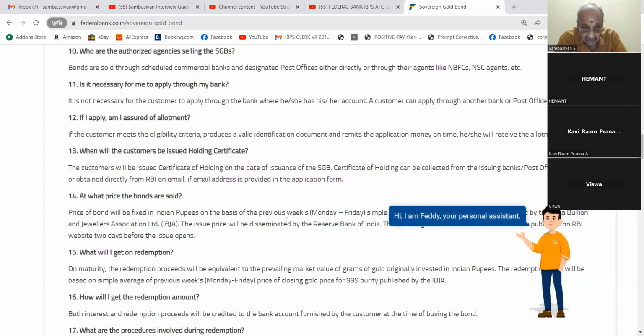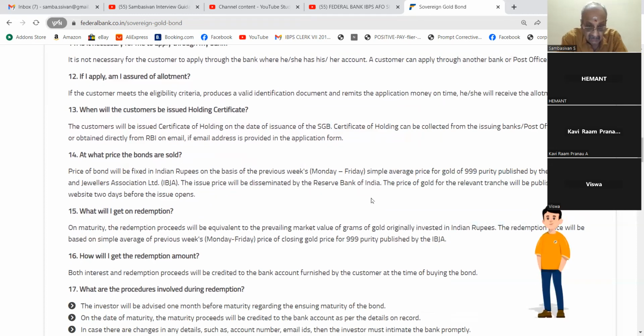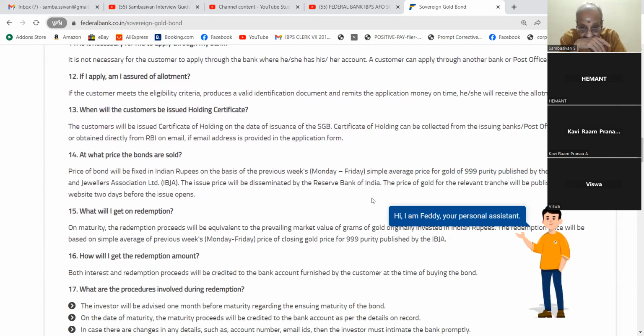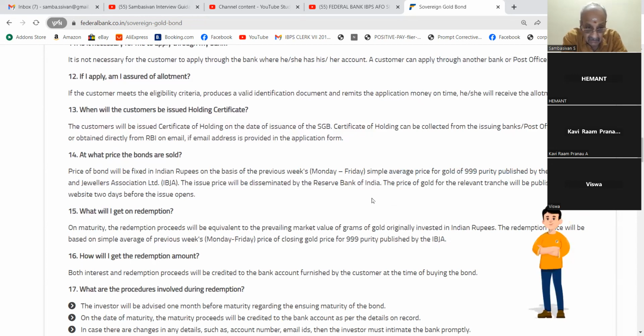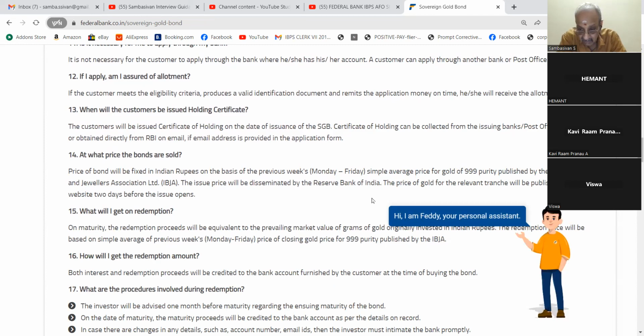14. At what price are the bonds sold? The price of the bond will be fixed in Indian rupees on the basis of the previous week's Monday to Friday simple average price for gold of 999 purity published by the India Bullion and Jewellers Association Limited, IBJA. The issue price will be disseminated by the Reserve Bank of India. The price of gold for the relevant tranche will be published on the RBI website 2 days before the issue opens.